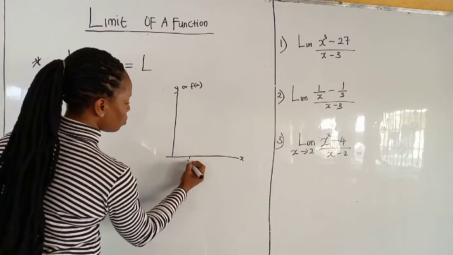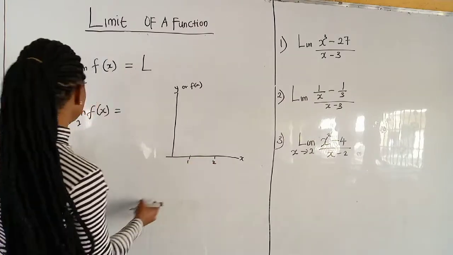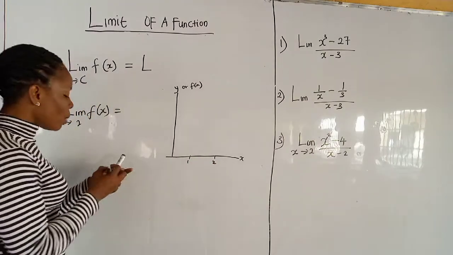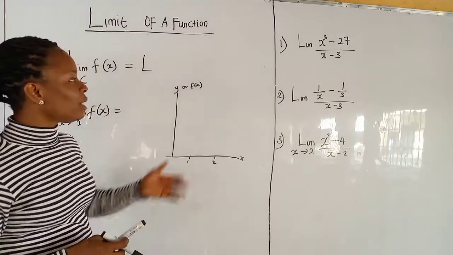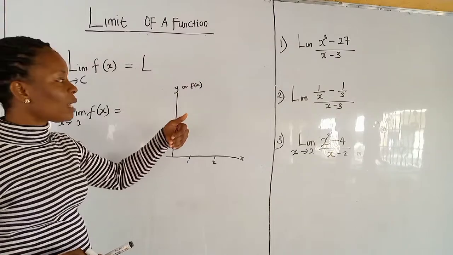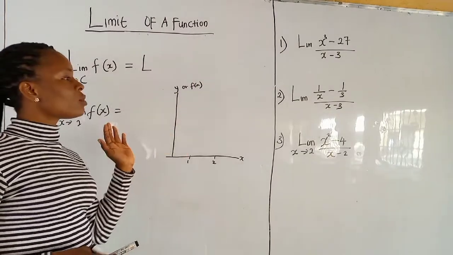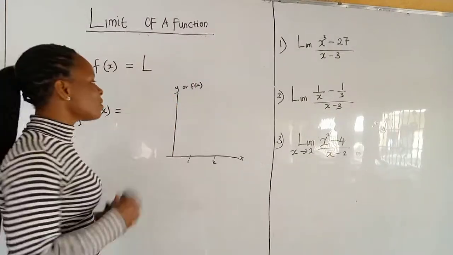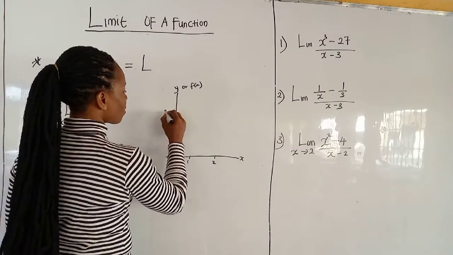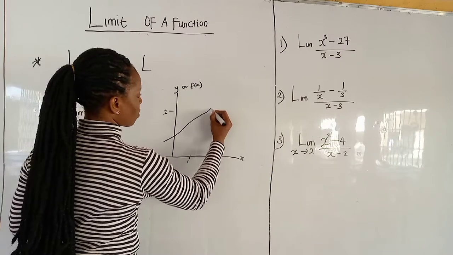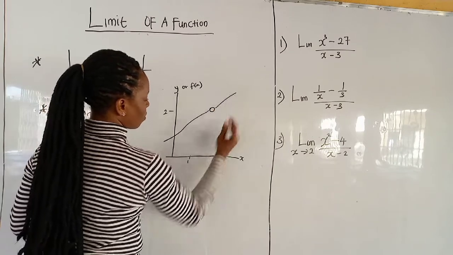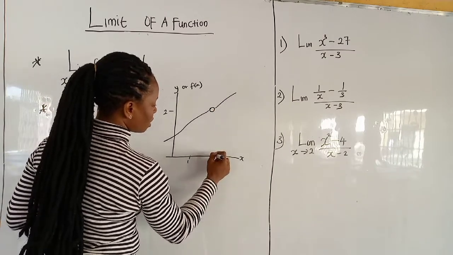Now we have this to be 1, we have here to be 2. Remember they said as x approaches 2. So when they said as x approaches 2, you are not going to pick exactly 2. You are going to look at it from the right hand side, and you are also going to look at it from the left hand side. So let's sketch this out.